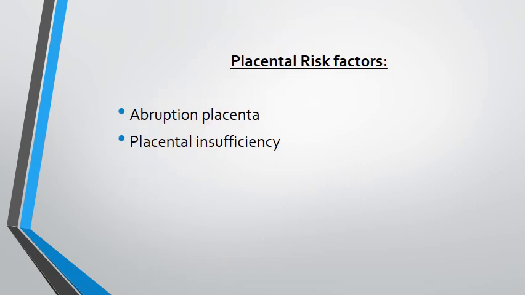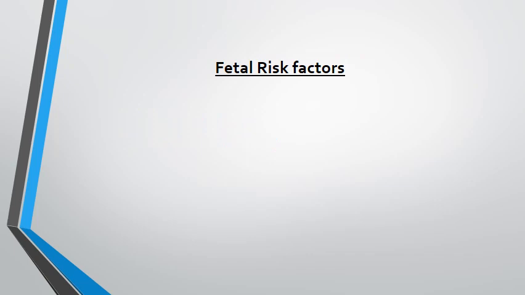Of course, if the placenta is low-lying or if there is placental abruption or if there is placental insufficiency because of so many other reasons, that can lead to hypoxic ischemic encephalopathy because of compromise in the fetal circulation. The fetal risk factors, we talked about cord prolapse or cord compression.